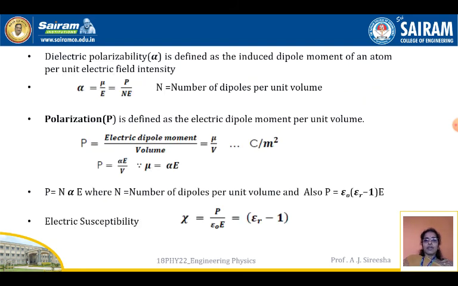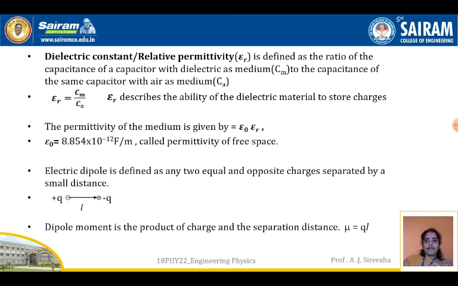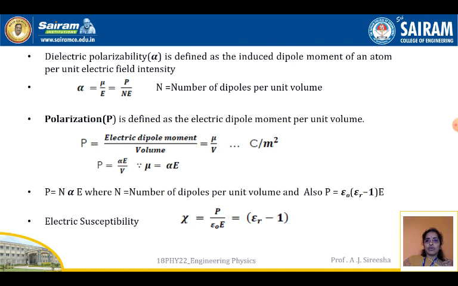Now dielectric polarizability alpha is defined as induced dipole moment of an atom per unit electric field intensity. Alpha is equal to mu by E. Mu is nothing but, here we have seen, mu is equal to QL. See, there is a lot of interrelation between these equations. You should be very careful in taking the equations. Mu is equal to Q into L. So here alpha is equal to mu by E.